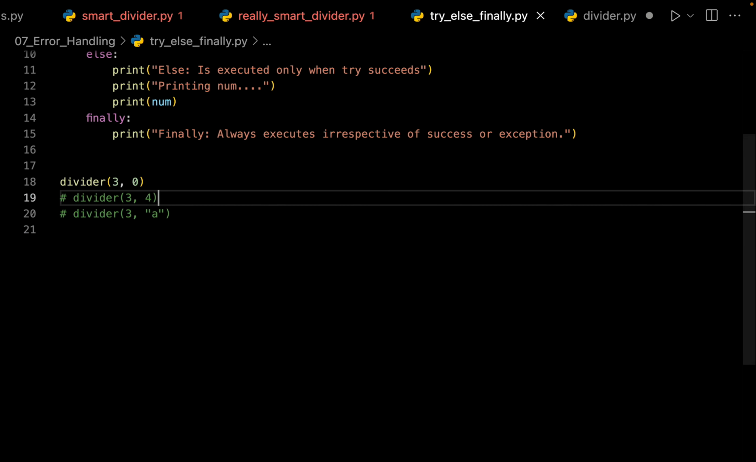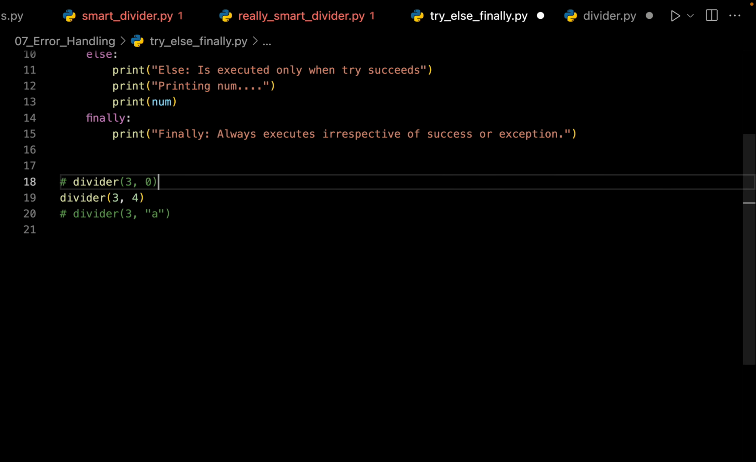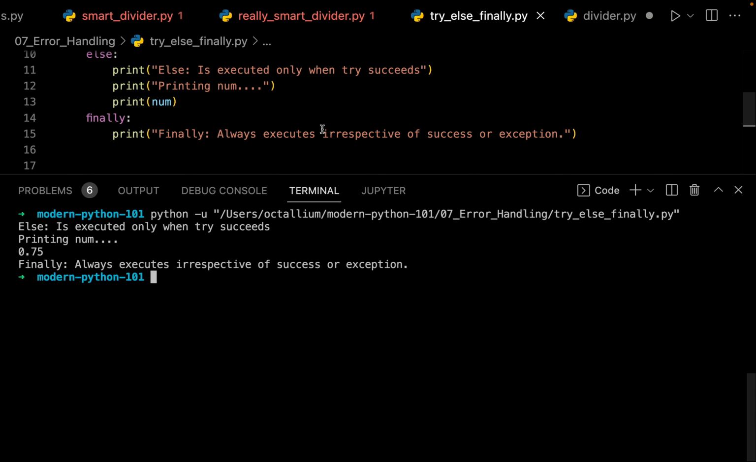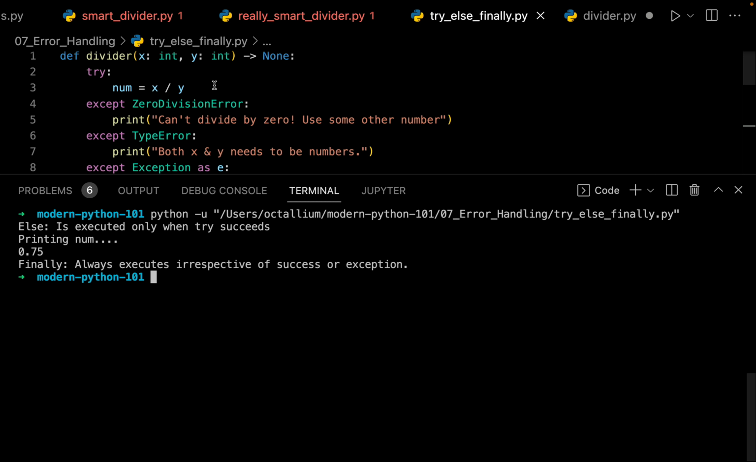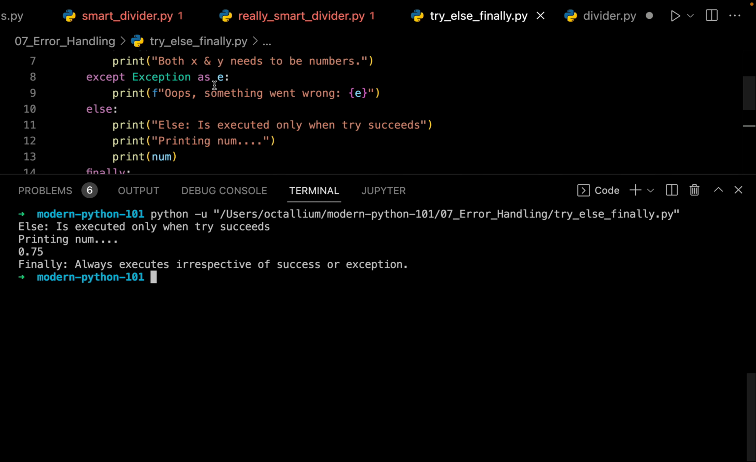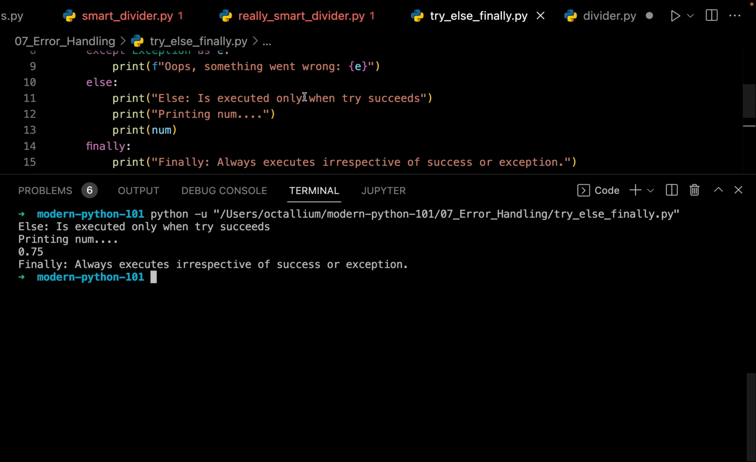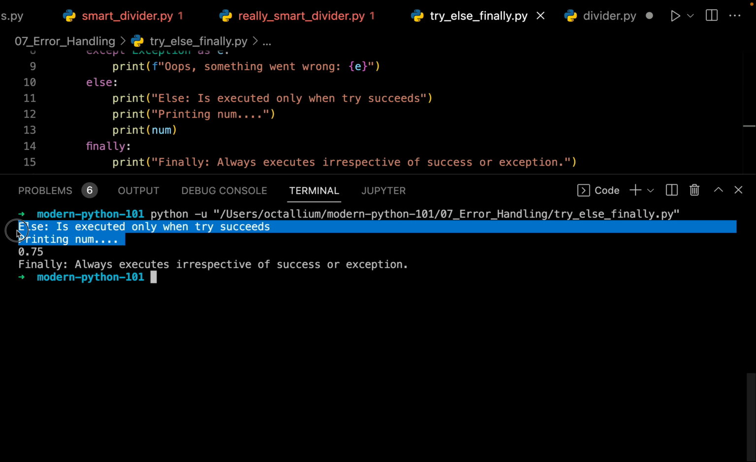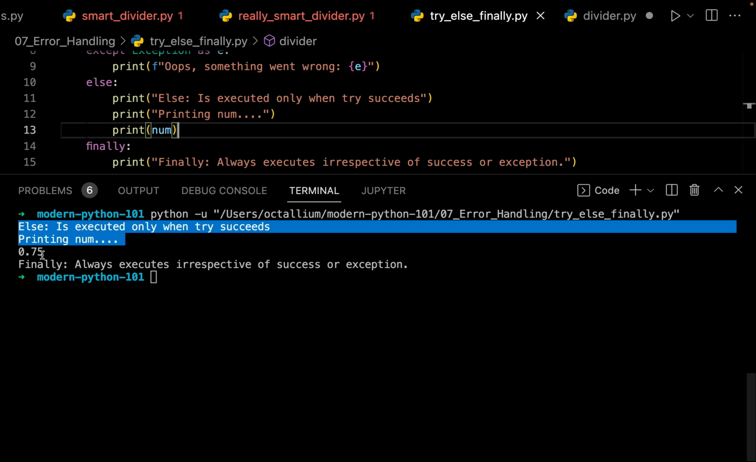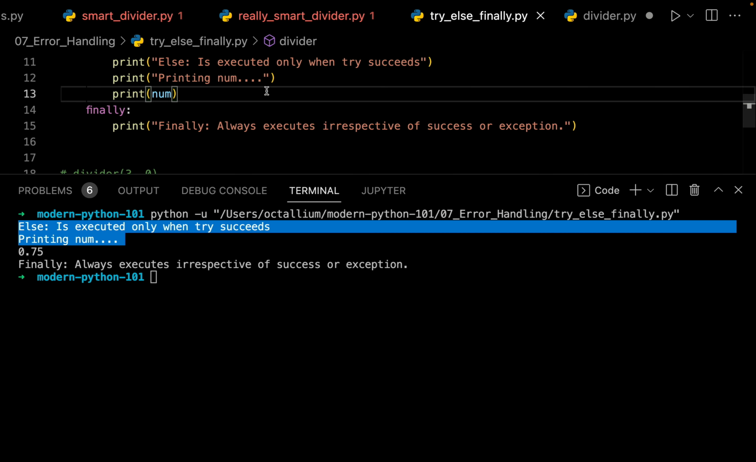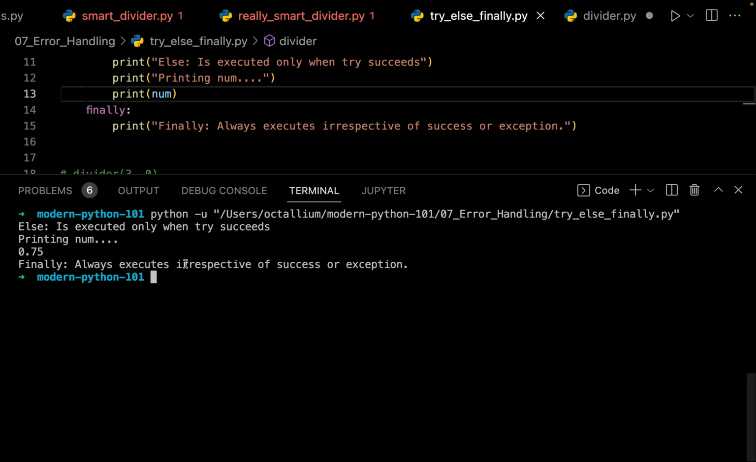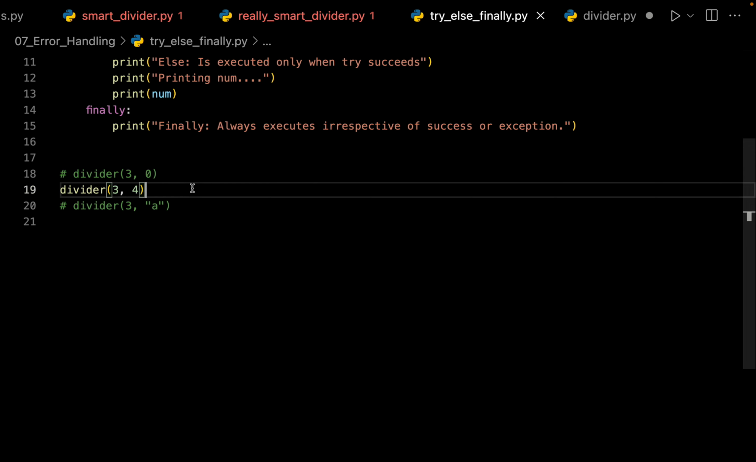Now let me go back and let us try with the second one. Let me comment this out and let me try to run this. So now see what's happening. Since this operation is succeeding, we go to the else block, and inside the else block, we first print these two lines. So that's what is happening. We have those two lines right over here. And after that, we are printing out the number, which is 0.75. And this finally block is always going to execute. So that's what is happening. So if you try with this one, you can have the same output.